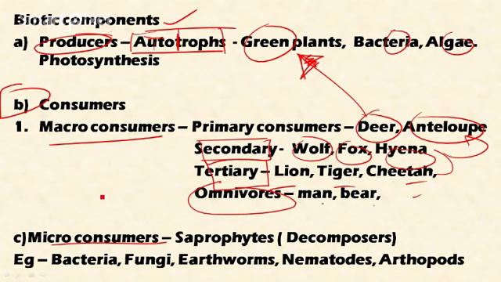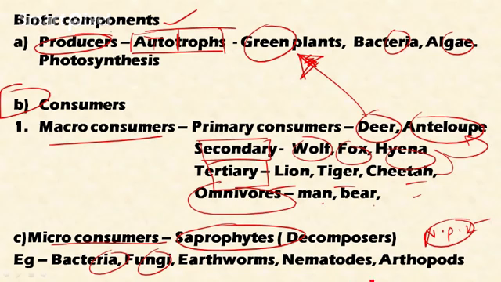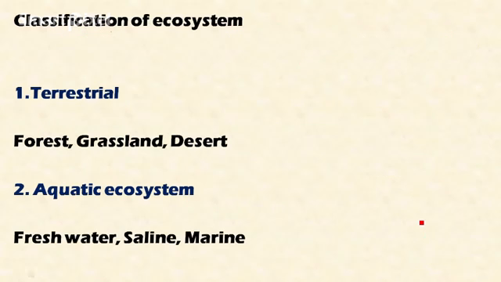And another component here is micro consumers. These are called saprophytes, which feed on dead and decayed plant and animal matter within the soil. They help in recycling the soil and also sustain the nutrient cycles, like nitrogen, phosphorus, and potassium cycles in the soil. So bacteria, fungi, earthworms, nematodes, and arthropods. These are also important components for plant growth. So these are all the things related to biotic and abiotic components.